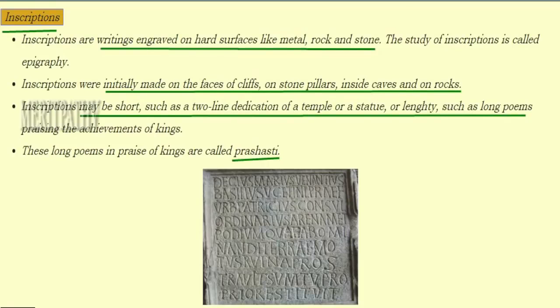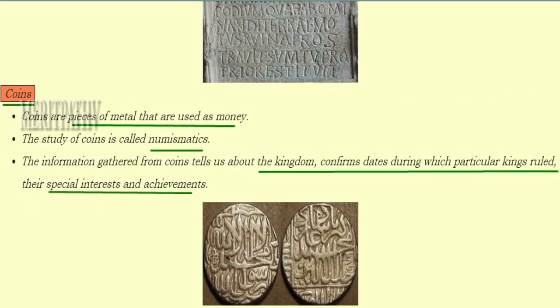Inscriptions mean writings engraved on hard surfaces such as metal, rock and stone. The study of inscriptions is called epigraphy. These inscriptions were made on the faces of cliffs, stone pillars, inside the caves or on rocks. They were either short one or two-line dedications of a temple or a statue, or lengthy as a poem, and they used to praise the achievements of kings. The long poems in praise of the kings are known as Prashasti. In this image we see inscriptions.